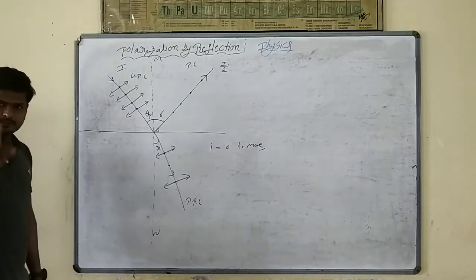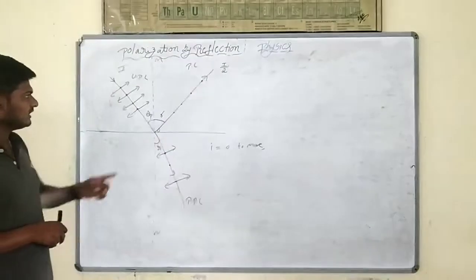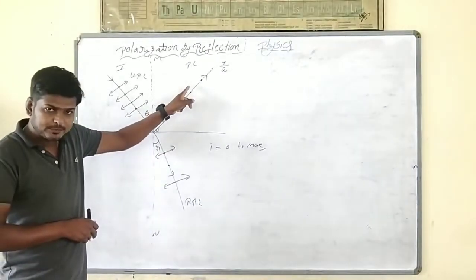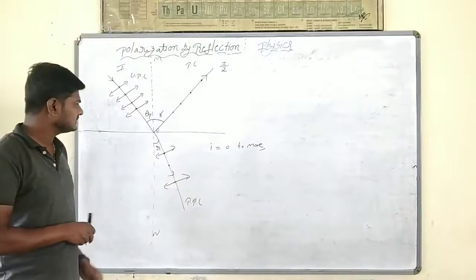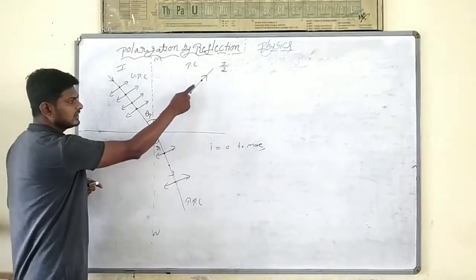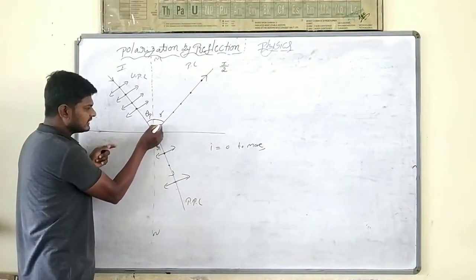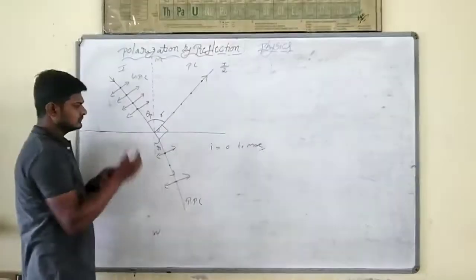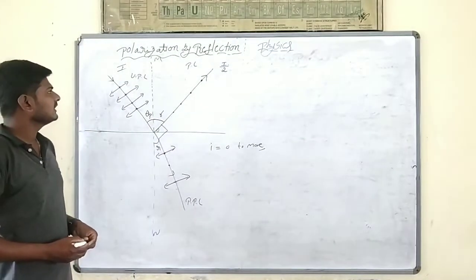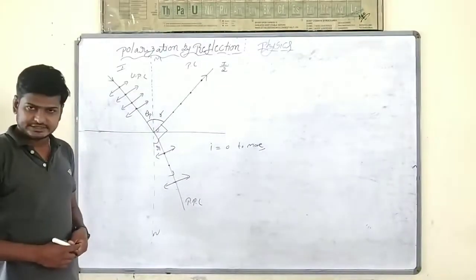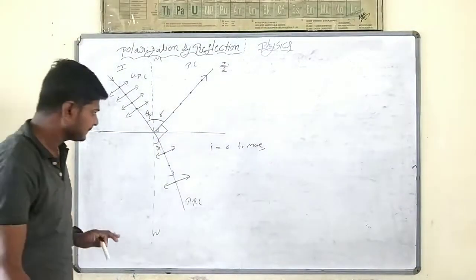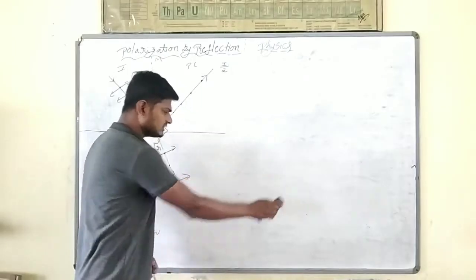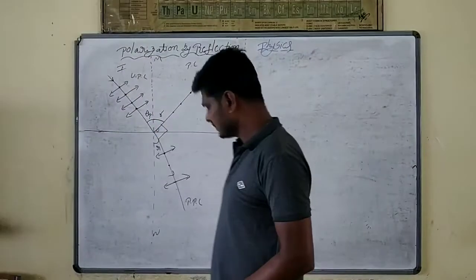Here is one point we should remember: when the reflected light is completely polarized, the angle between the reflected ray and the refracted ray is 90 degrees. Clear? Now, based on this polarization by reflection,